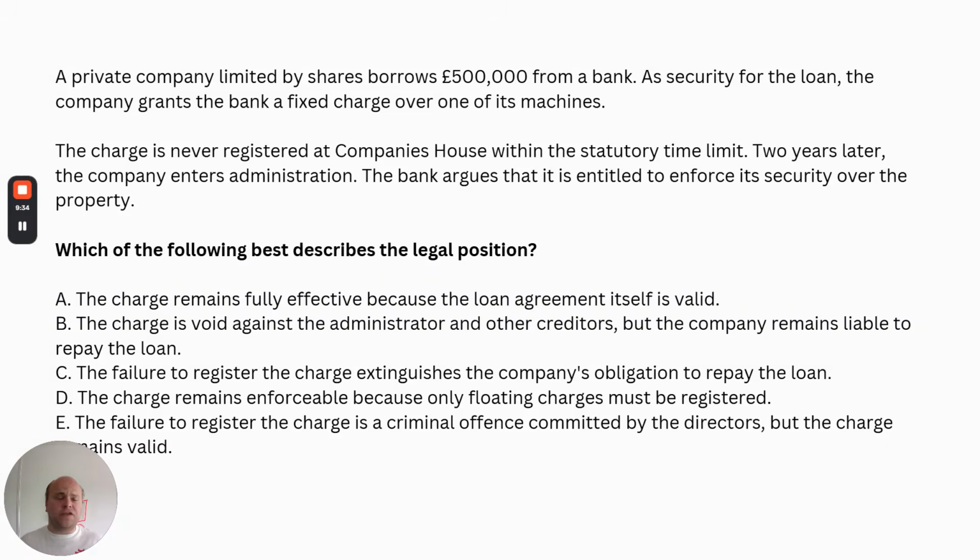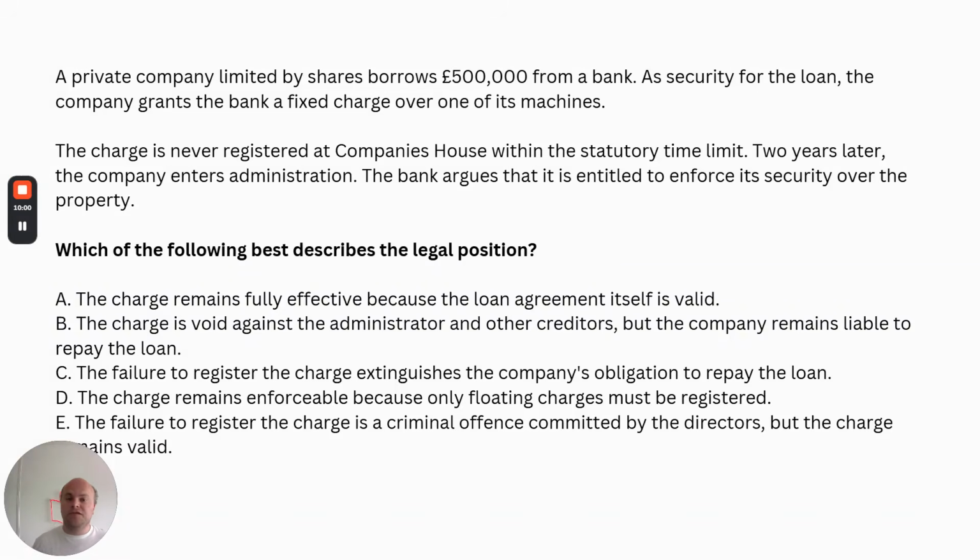And really what this question is asking you is, what happens if you fail to do that? So on the facts of this question then, going back to the question itself, security is being given, a fixed charge over a machine, given by a company, but we don't have any registration. Company's gone into administration, and the bank is effectively arguing that because they have a fixed charge, they have a right to be